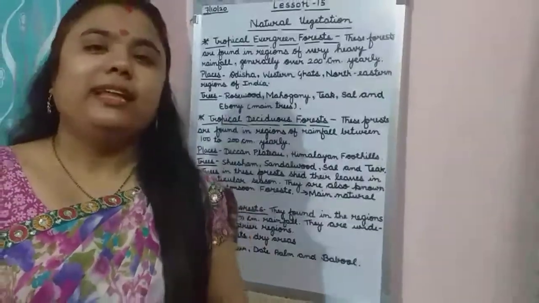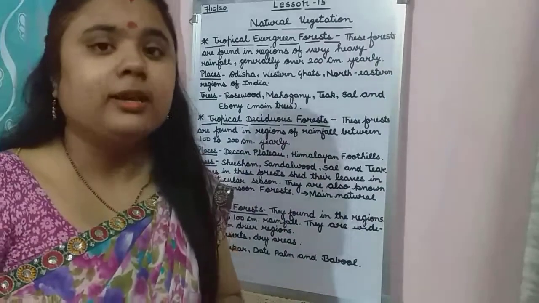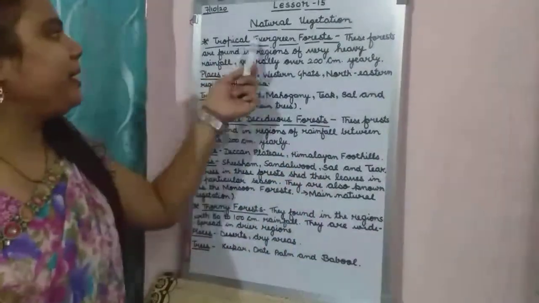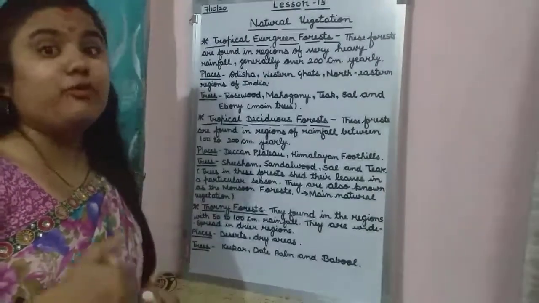Now children, let's see about our different types of natural vegetation. So what was our first forest? First was tropical evergreen forest. Okay, tropical evergreen forest. Now see what they are.